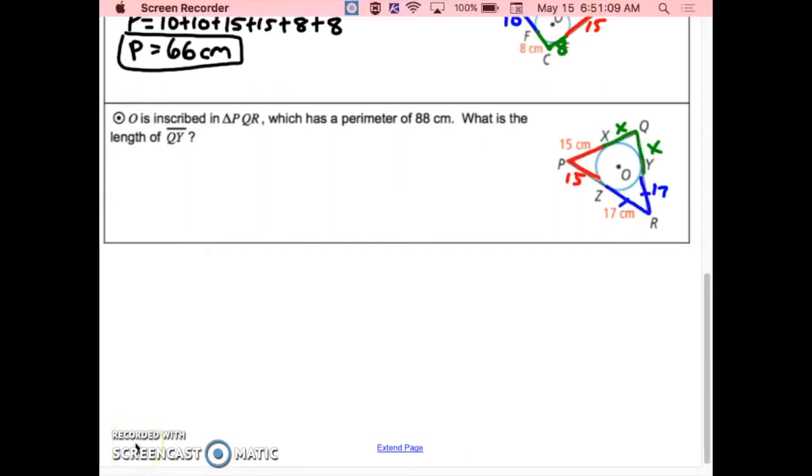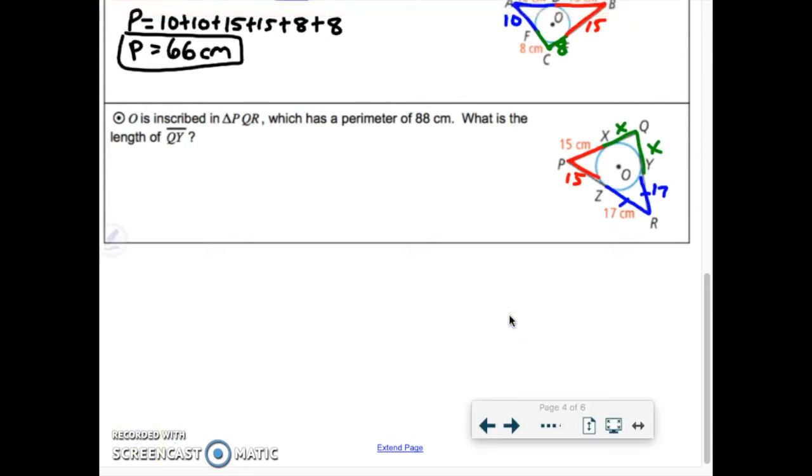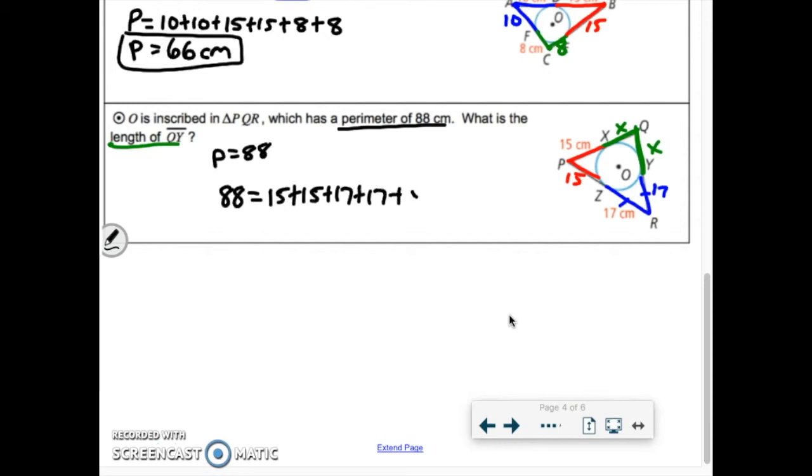So this one's looking for something a little bit different. If you've already tried it, then you can tell. They're asking for what is the length of QY, which I have on the picture as green already. They're asking for this length of QY, which is the same as the length of QX. So if you look at adding all this stuff up again, they gave us one extra piece of information. They told us the perimeter already. So we know the perimeter is 88. So we know that 88 equals 2 15s, 2 17s, and then 2 x's. We're looking for that QX or QY, which is the same as QX.